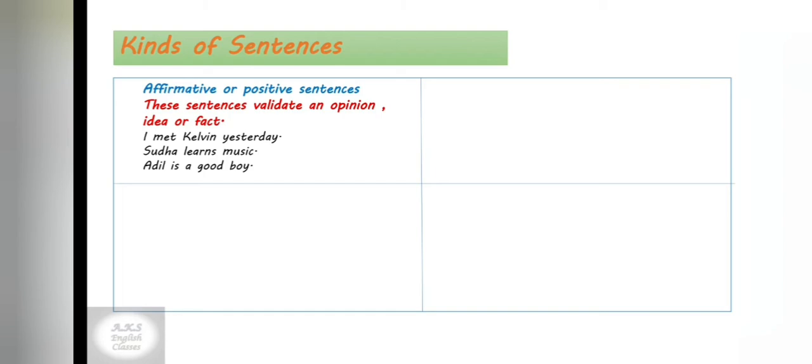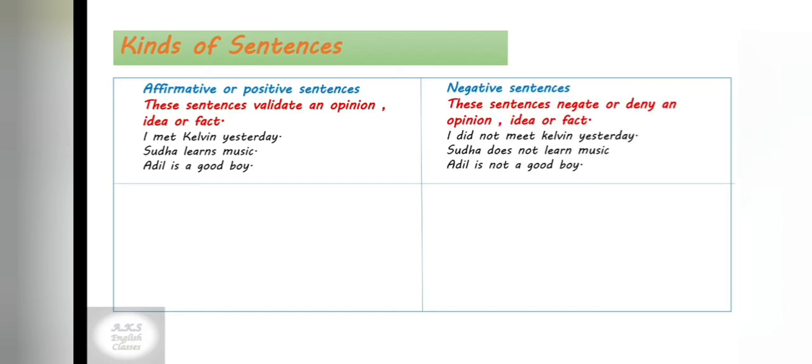Opposite to affirmative or positive sentences are negative sentences. And these sentences negate or deny an opinion, idea or fact. For example, if we have to convert these positive sentences into negative, we can use not. I met Kevin yesterday becomes I did not meet Kevin yesterday. Sudha learns music becomes Sudha does not learn music. Adil is a good boy becomes Adil is not a good boy.